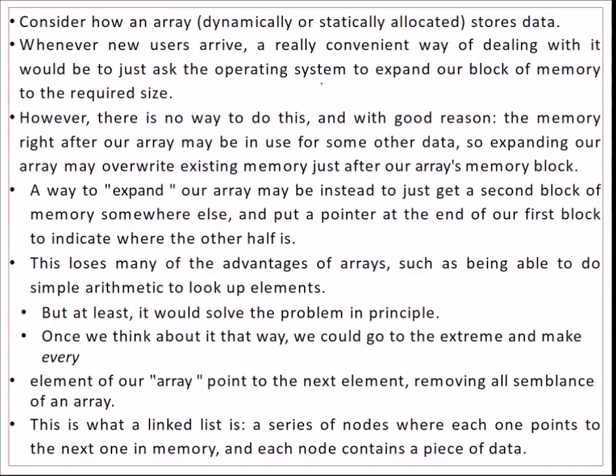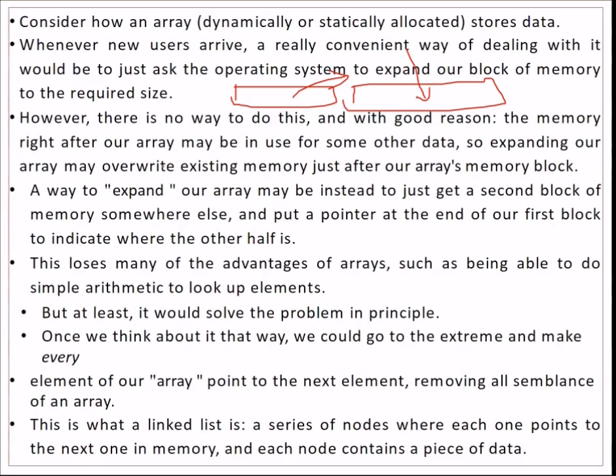Now, what exactly do we mean when we expand or shrink the memory? Say we have an array, and I really need this array to be extended. What can be done? I can have another array of larger size, but it may be possible that this size is not available in the contiguous memory. Then what to do? There are various observations.